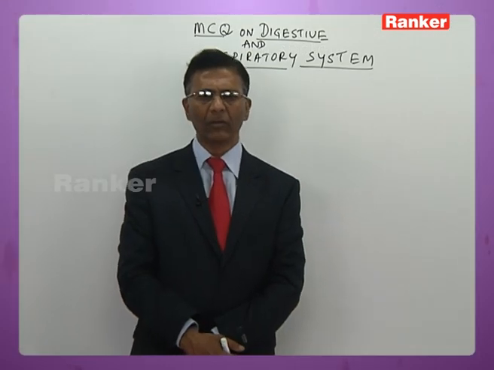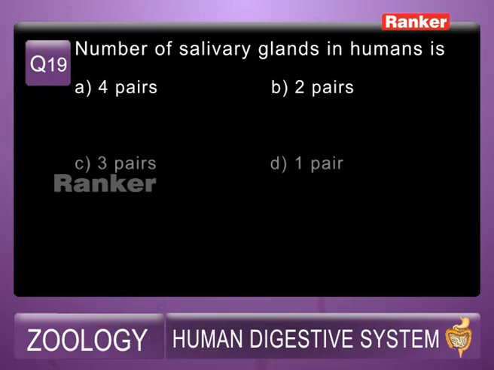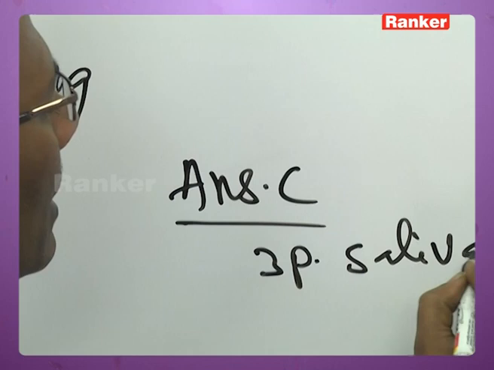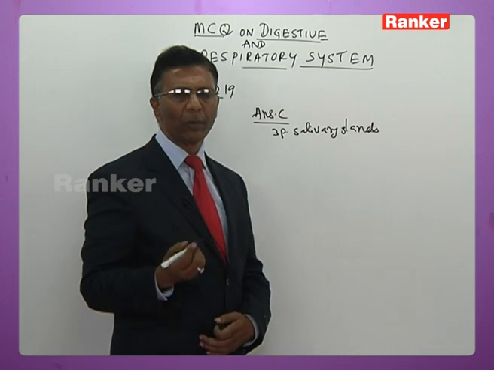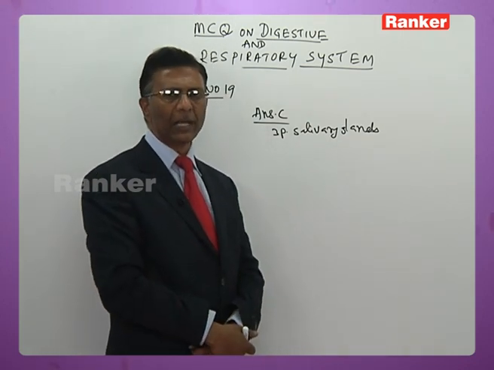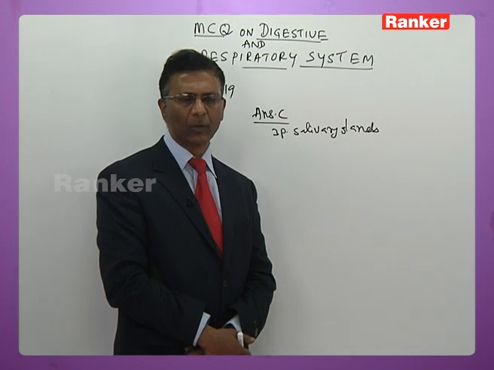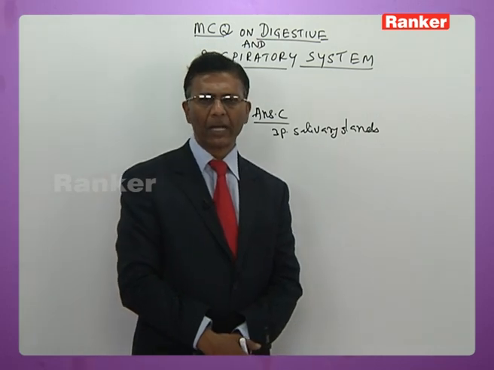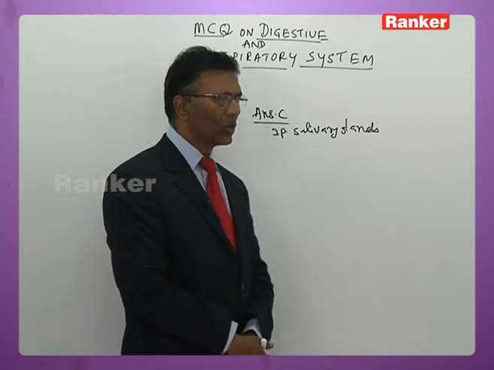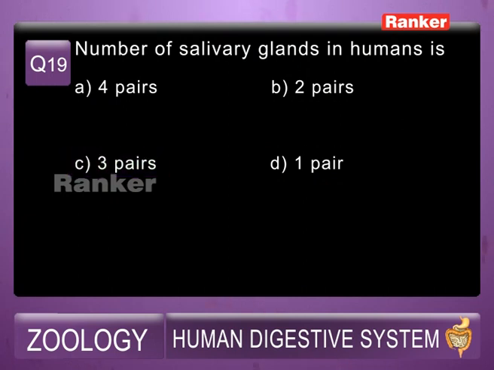Next question: number of salivary glands in human. A, 4 pairs, B, 2 pairs, C, 3 pairs, D, 1 pair. The answer is C. In human beings only 3 pairs of salivary glands are present. In all other mammals 4 pairs are present, whereas human beings have only 3 pairs, in which the infraorbital glands are absent. Humans have a pair of parotid glands, a pair of sublingual glands, and a pair of submandibular glands. So the answer is C.